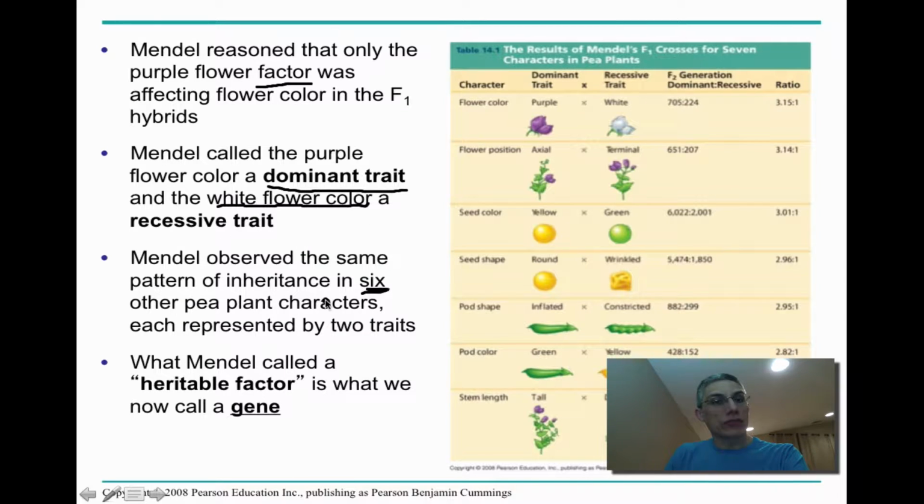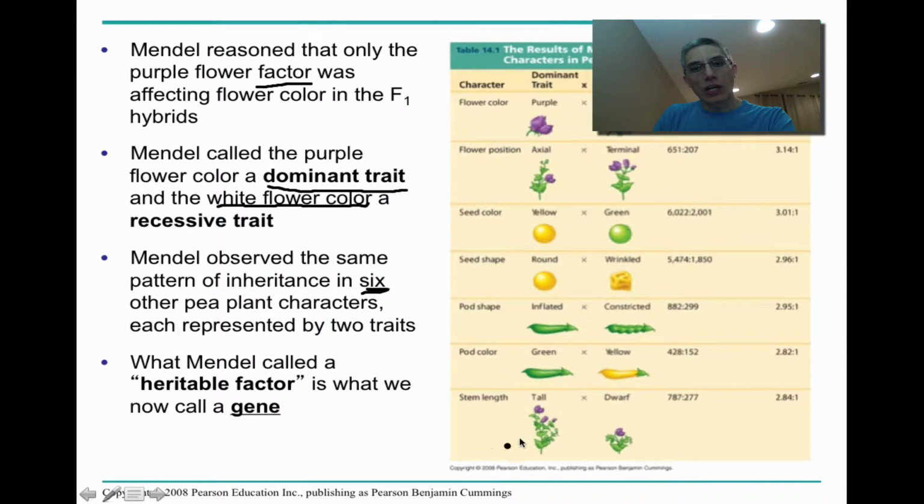So Mendel observed the same pattern of inheritance in 6 other pea plant characters, each represented by 2 different traits. And so over here on the right, if you notice in this chart, the top one here is going to be the flower color, which we've been looking at, the purple versus the white. He also looked at flower position. He looked at seed color, yellow versus green, seed shape, round versus wrinkled, pod shape, pod color, and then he also looked at something called stem length, in other words, tall versus dwarf. What Mendel called a heritable factor is what we now call a gene, and this is a word that you're probably familiar with again from Honors Bio.